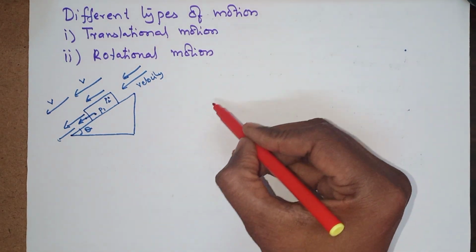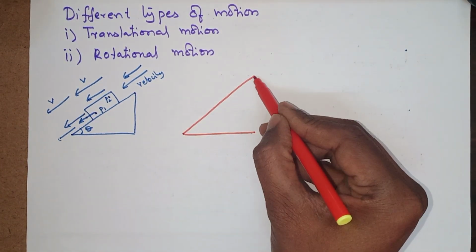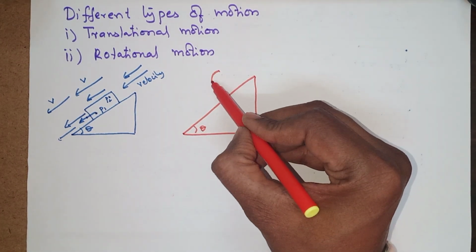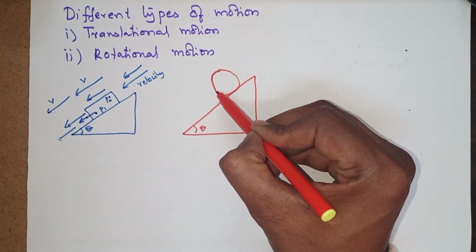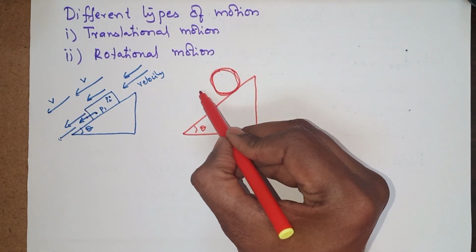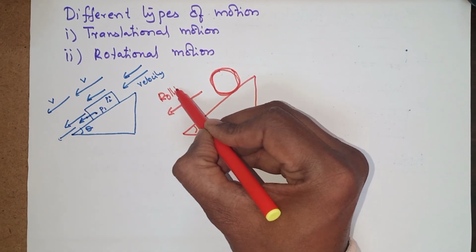Now let's see another example, the slant is there. Now we consider a spherical type of body, which is rolling down.